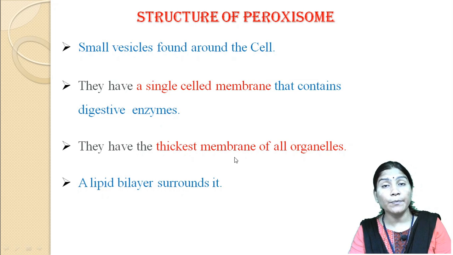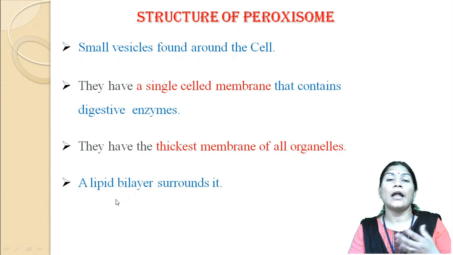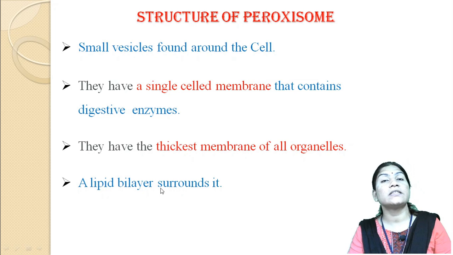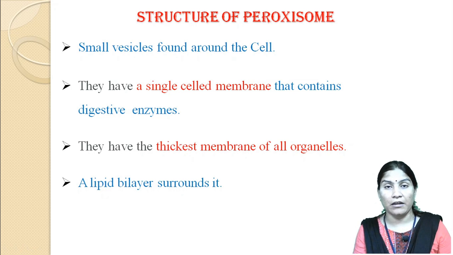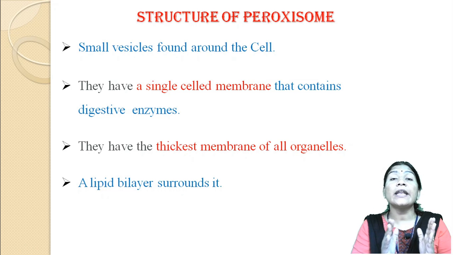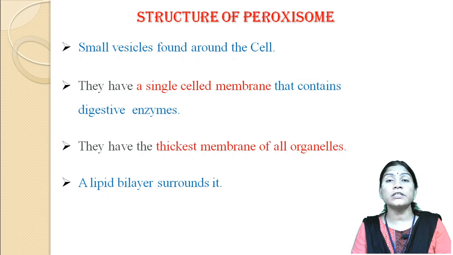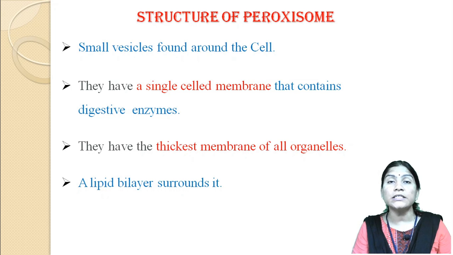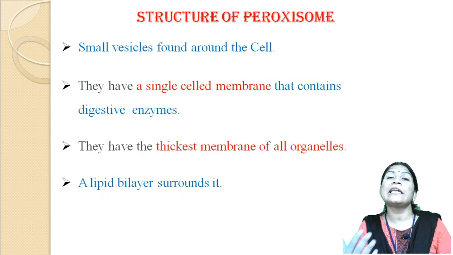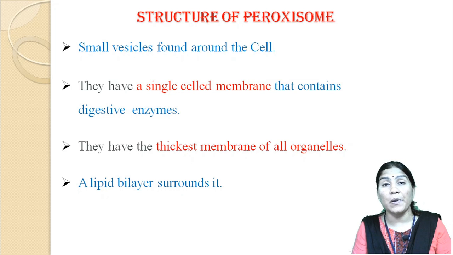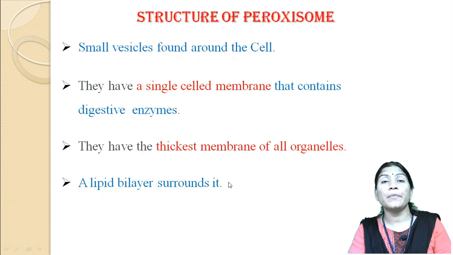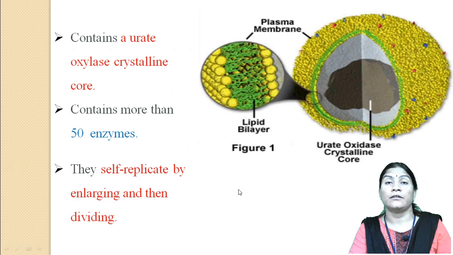This membrane is thicker than the membranes of other organelles, and it surrounds a lipid bilayer.